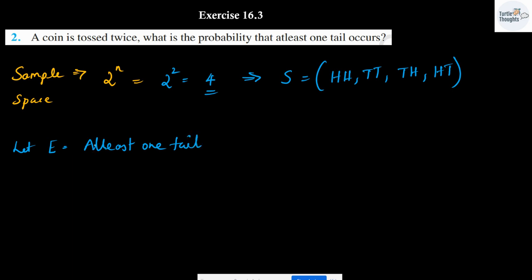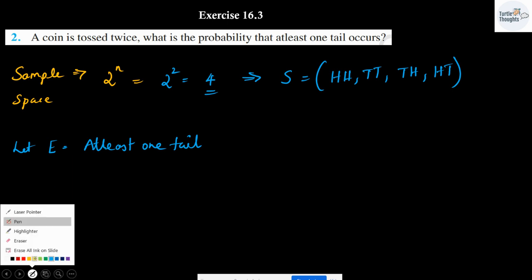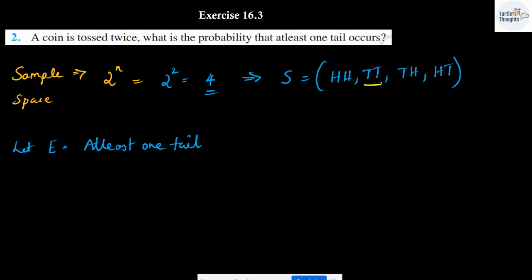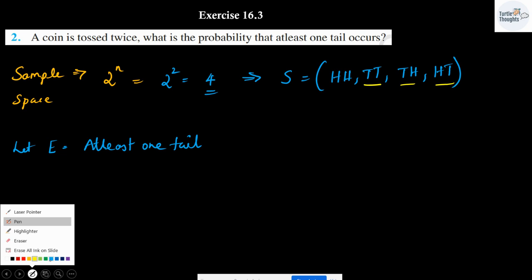There has to be at least one tail, meaning one or more than one. Here we have two tails, so this can be taken. Here we have one, this can be taken. Here also we have one tail. So except head, head, all the three can be taken.